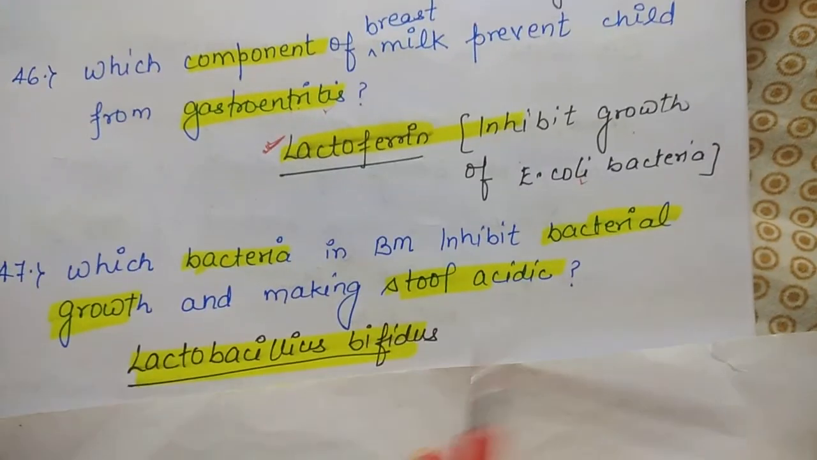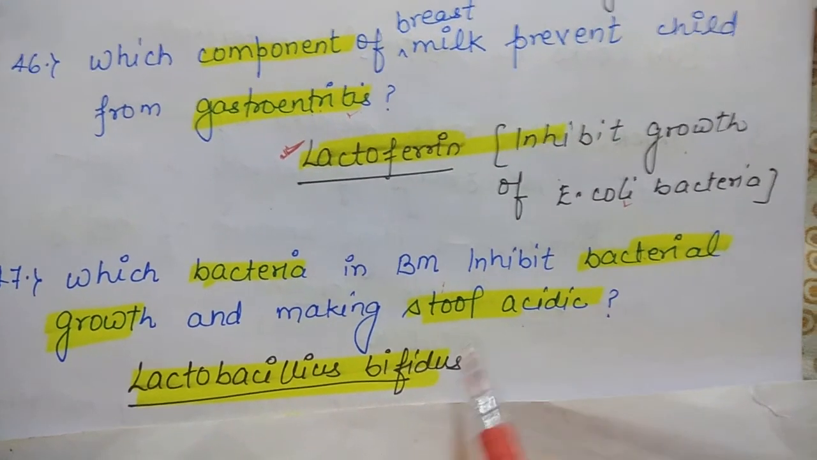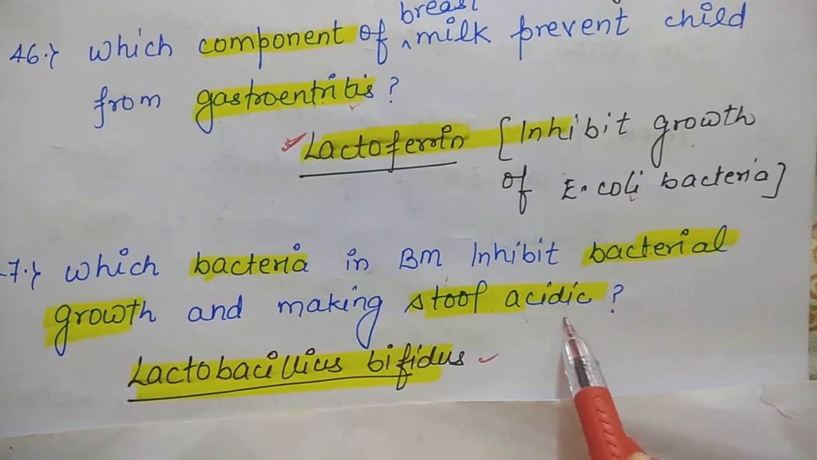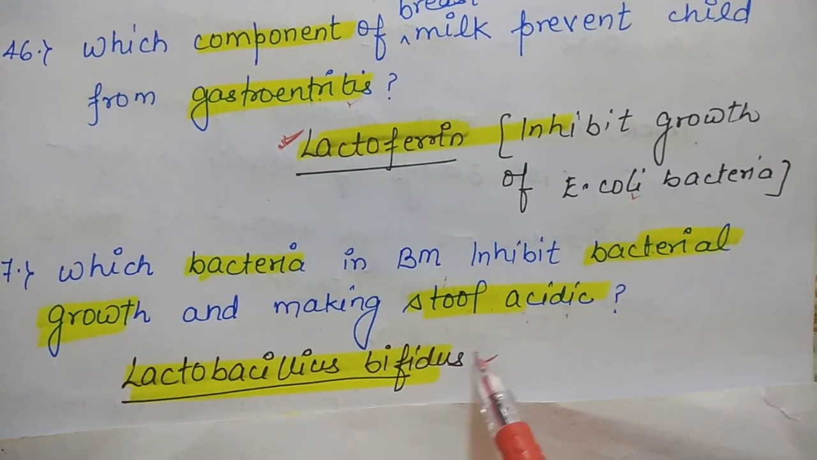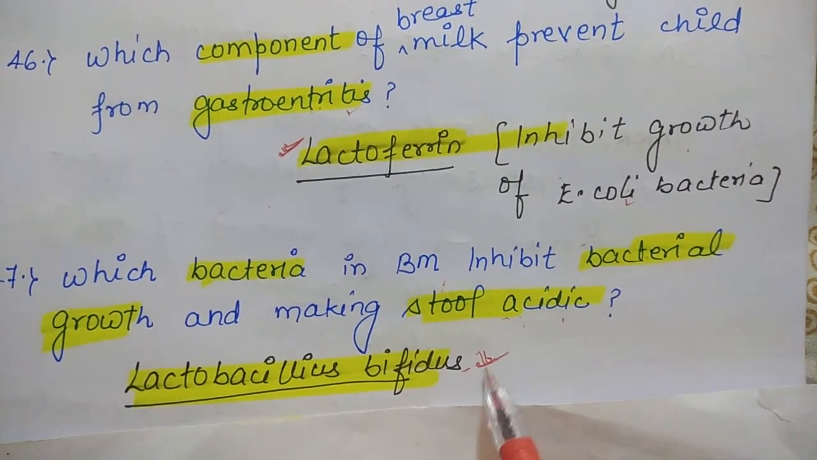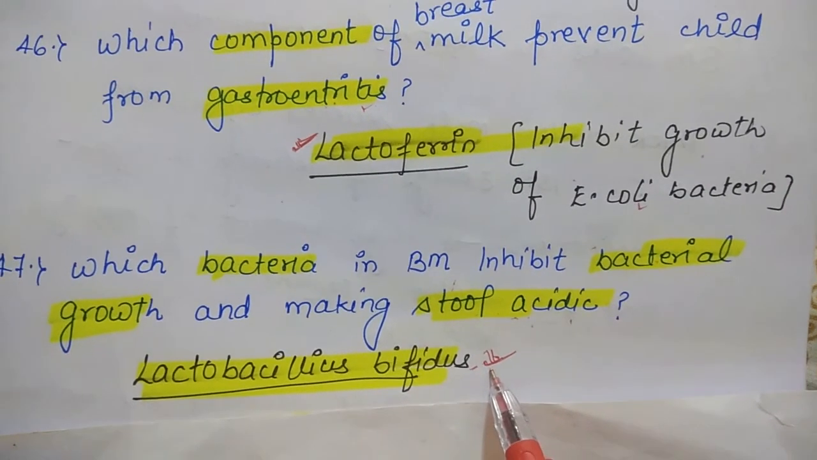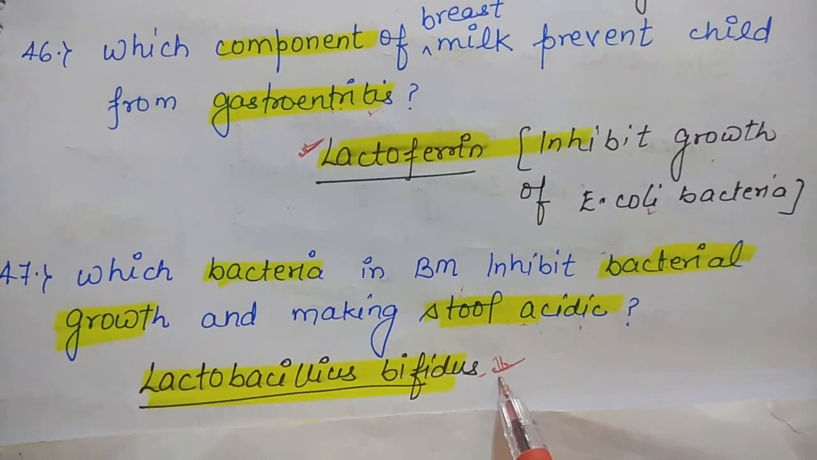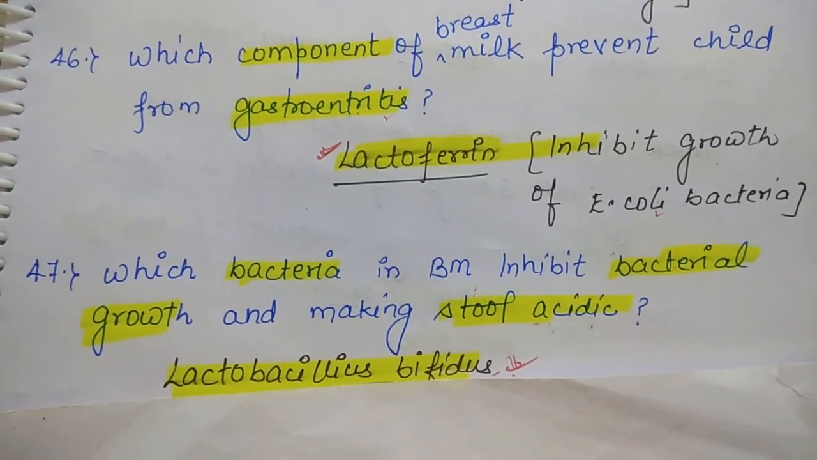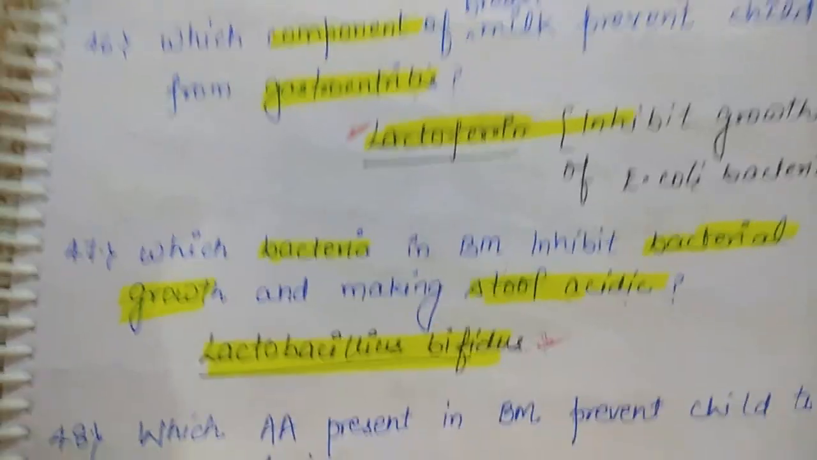Which bacteria in the breast milk inhibit bacterial growth and make the stool acidic? That is Lactobacillus bifidus. The stool of a newborn is acidic, and Lactobacillus bifidus makes the stool acidic and inhibits growth of bacteria. So the child is protected from bacterial infection when the child is breastfed. That's why we say exclusive breastfeeding till 6 months of age prevents most diseases in a newborn.